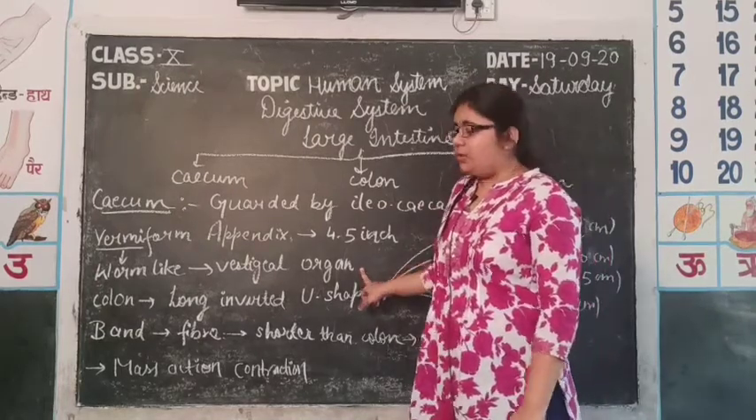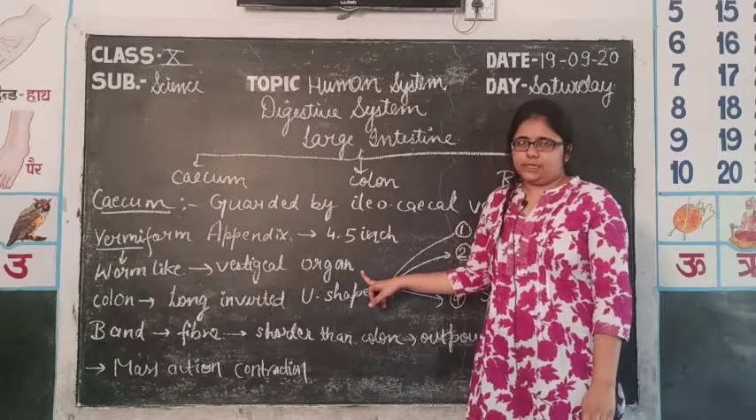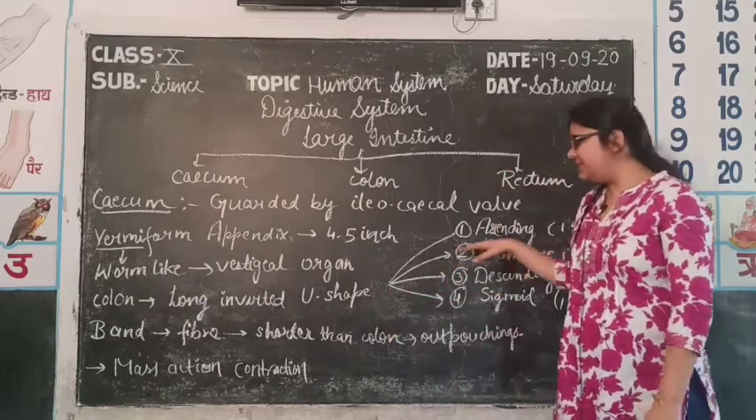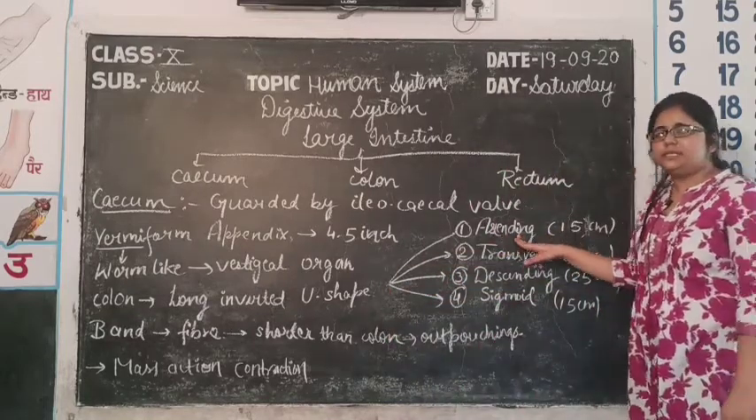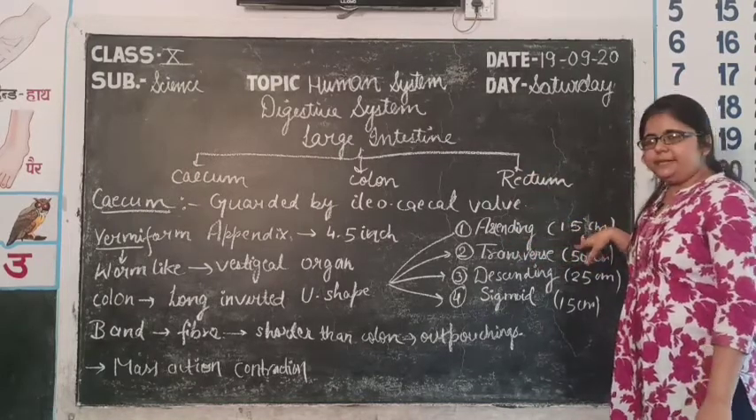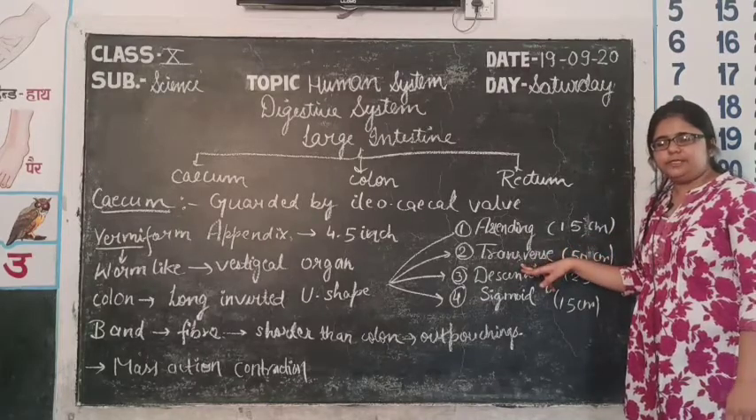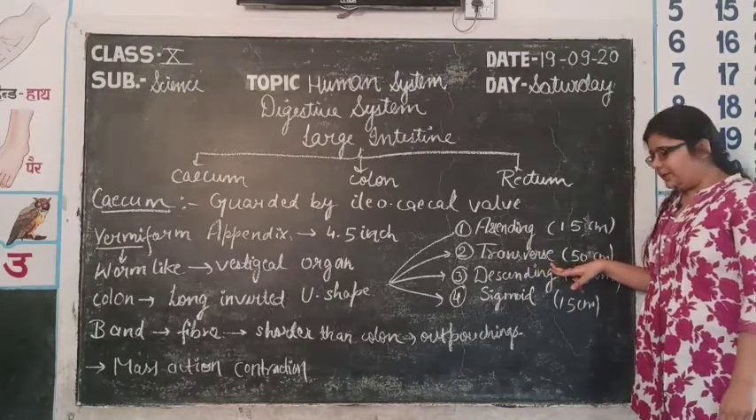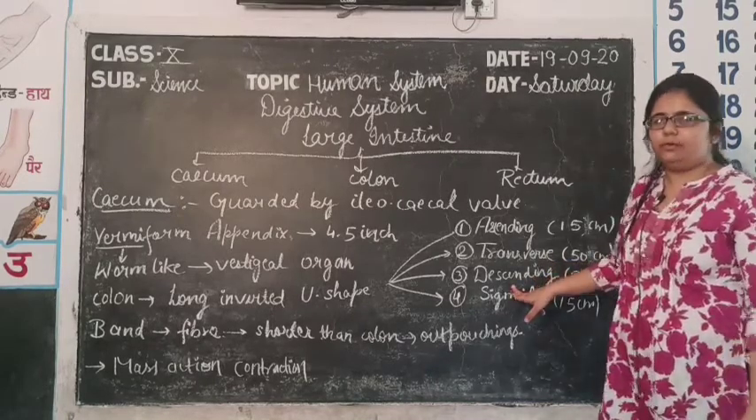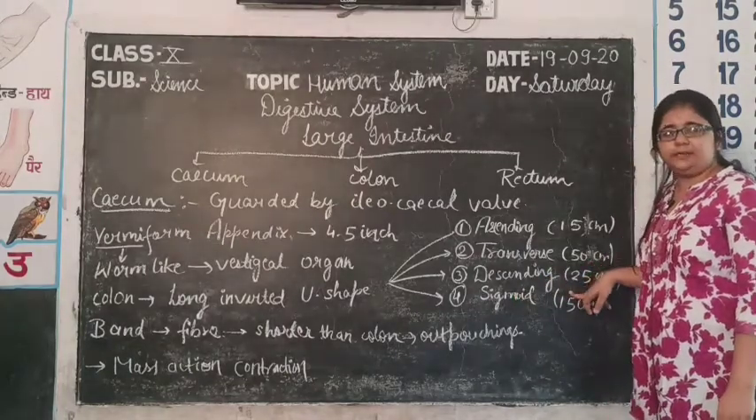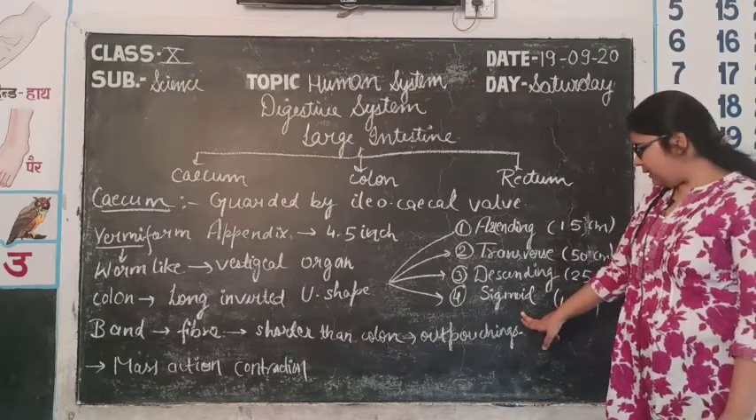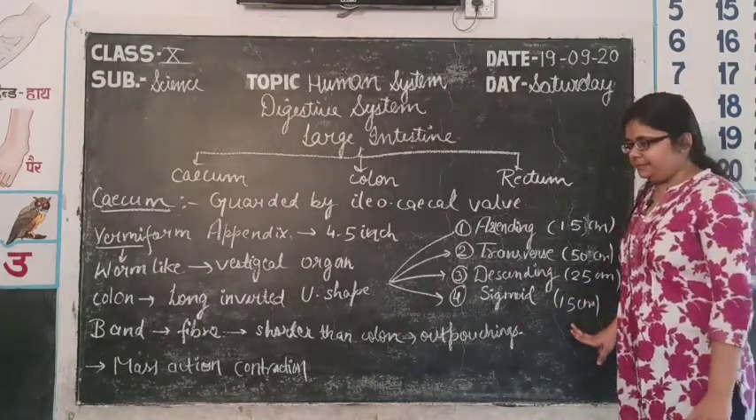Second one is the colon. Colon is a long inverted U-shaped structure in which mainly undigested food or feces are stored. The colon consists of three parts. First one is ascending, which means going upwards. It is a smaller part of 15 centimeter length. Second one is the horizontal, which is longest part of colon, which is 50 centimeter long. Then comes descending part, that is going downwards. Its length is 25 centimeter. Then also comes a smaller part, sigmoid, which is a little bit swollen part, and its length is 15 centimeter.